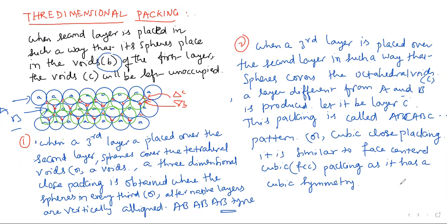So AB type of pattern is hexagonal close packing, and ABC type is called cubic close packing or FCC packing. What is special in this one is the coordination number will come 12. How I will justify this one, I'll show you.